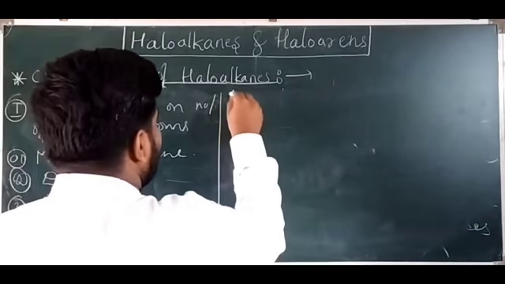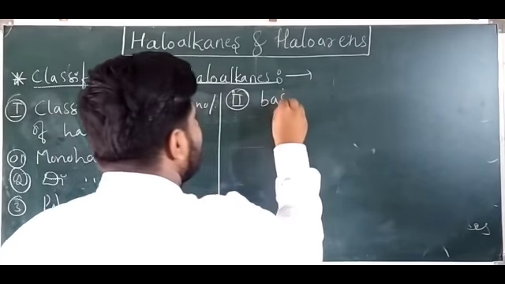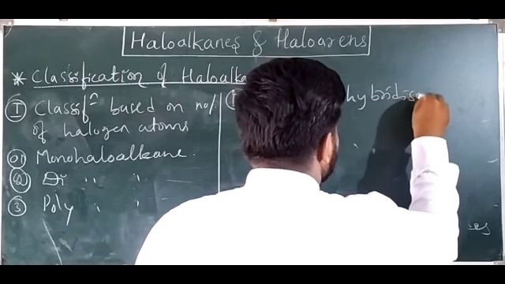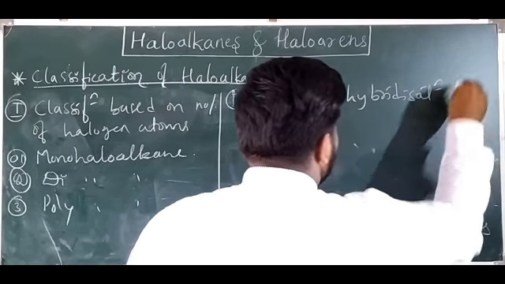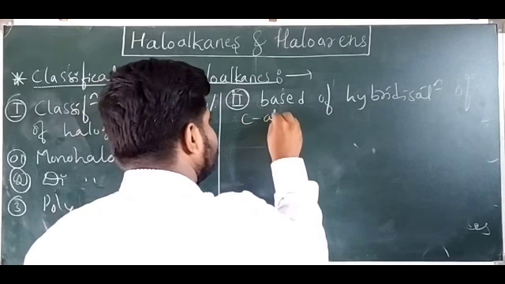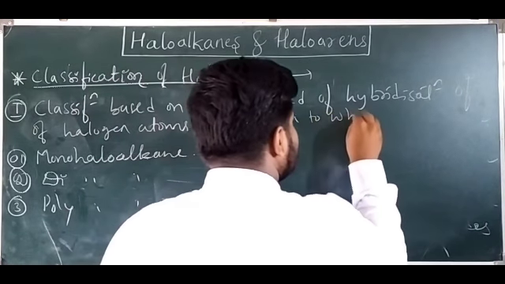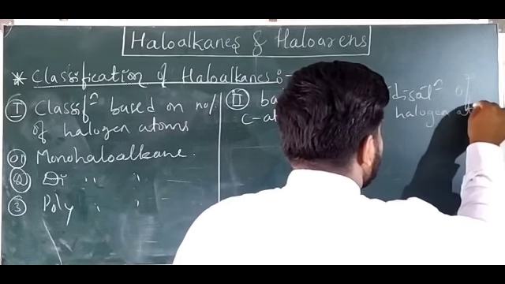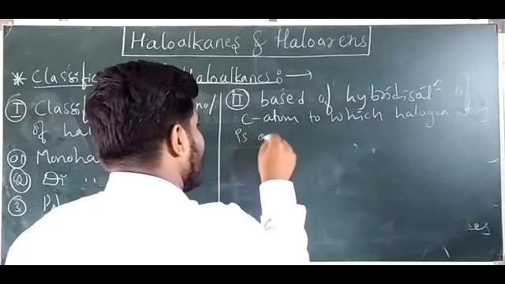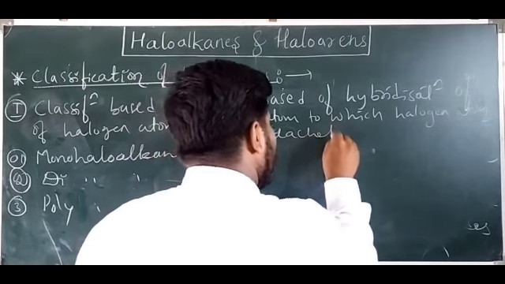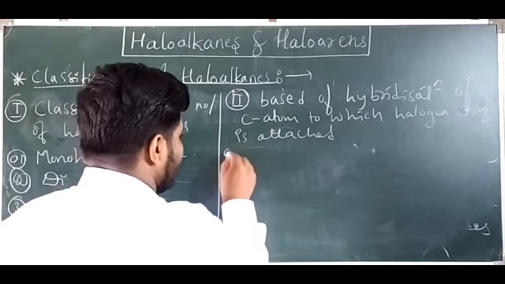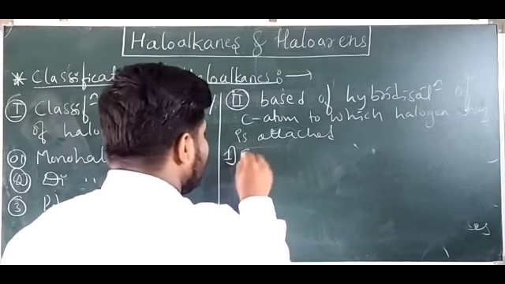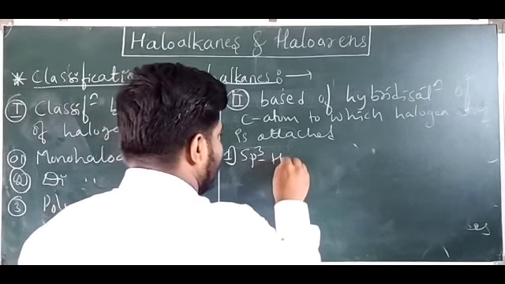The second category is based on the hybridization of the carbon atom to which the halogen atom is attached. Again in this we have two. First one is sp3 hybridized carbon.